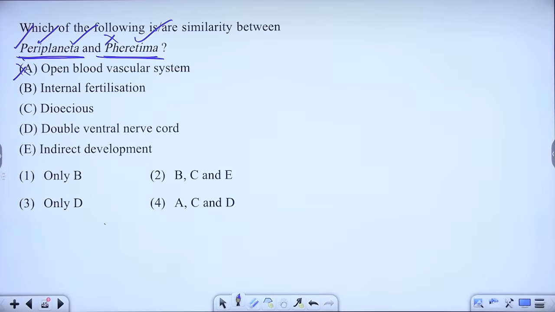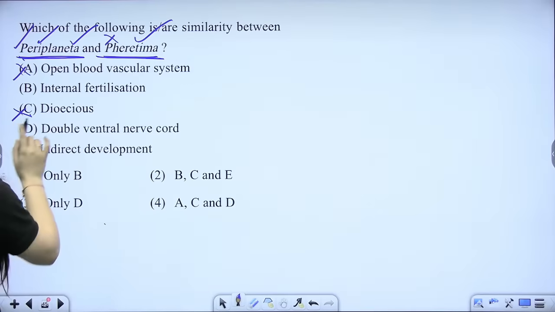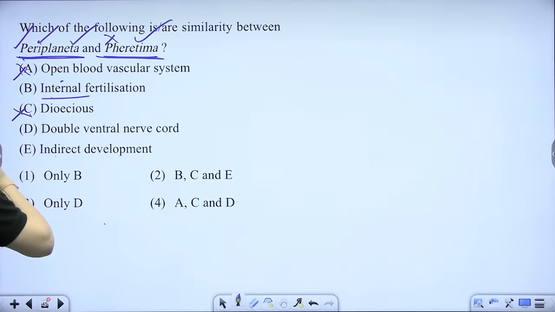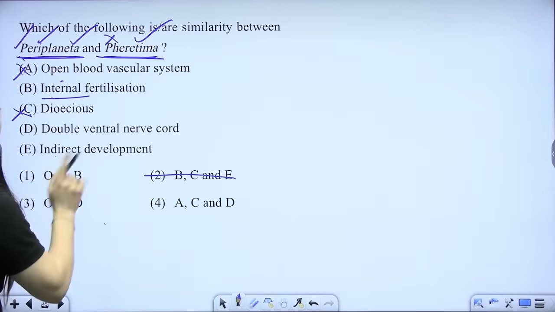Internal fertilization, dioecious, right beta? Now, double ventral nerve cord or indirect development. See, if there is internal fertilization, the development has to be direct. So either B is correct or E is correct. These are the kind of questions where you can go for a proper guess. They are asking about the similarity. Either internal fertilization or indirect development. Both cannot be there. So I will directly eliminate this particular option.